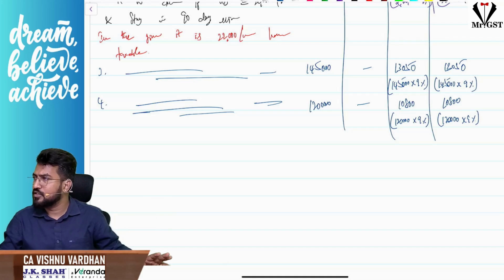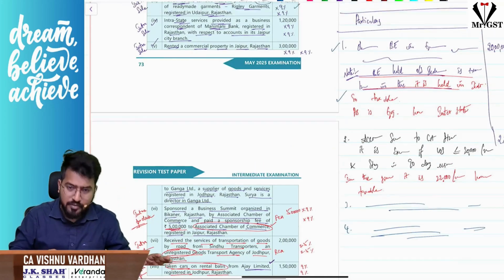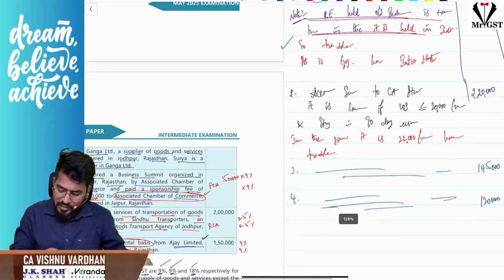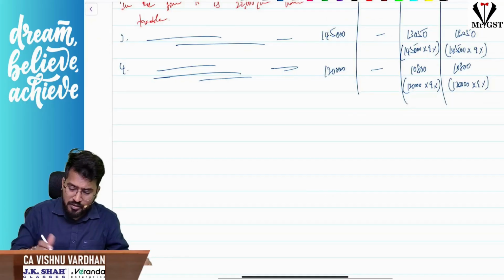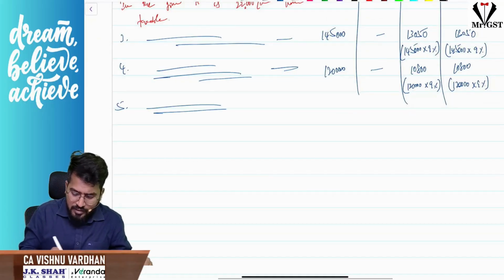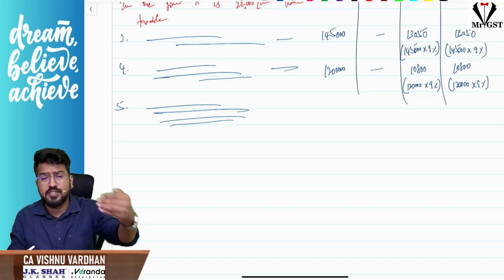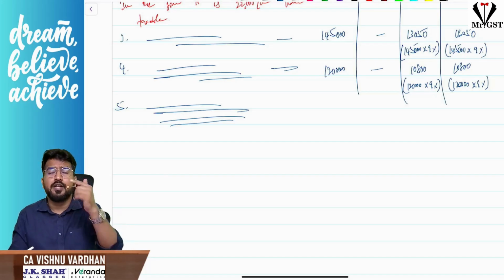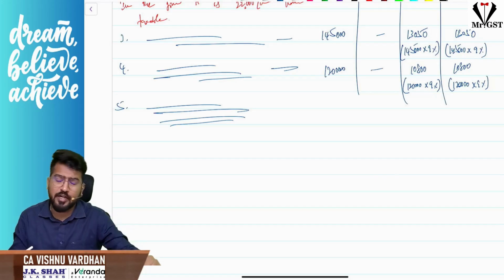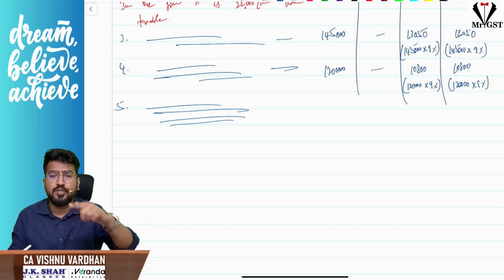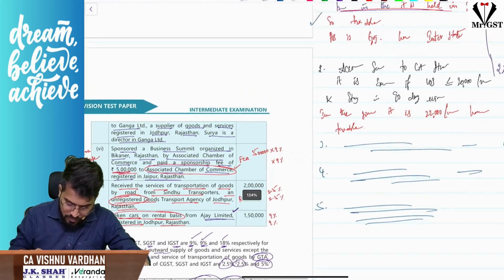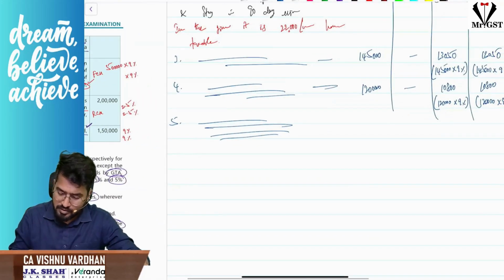Right. Shall we proceed now? Next, fifth one. What is the fifth one? Fifth one is renting the commercial property, 3 lakh, 9%, 9%. You should write again explanation for that. Please understand here, while writing regarding renting the commercial property, director services are generally RCM, but this is not services provided as a director. It is provided in his personal capacity. So we should proceed accordingly. And renting of commercial property is RCM only if it is provided by an unregistered person, but here Surya is a registered person, so no RCM. So this is 3 lakhs, sir. 3 lakhs into 9%, 9%.